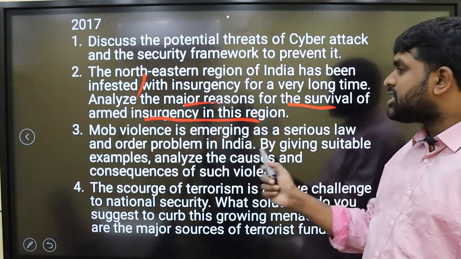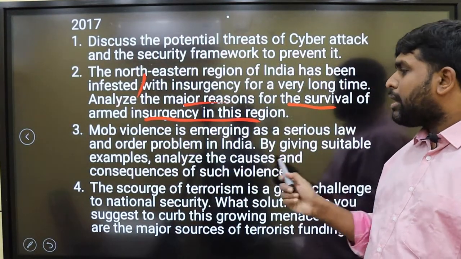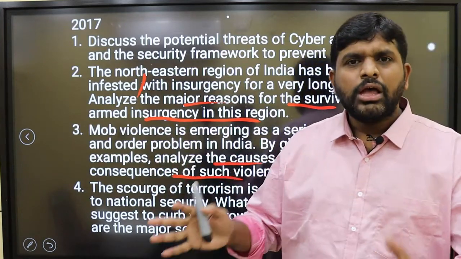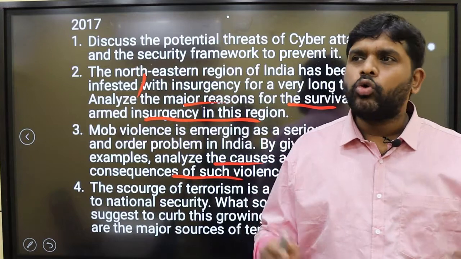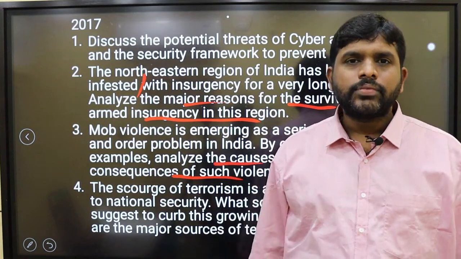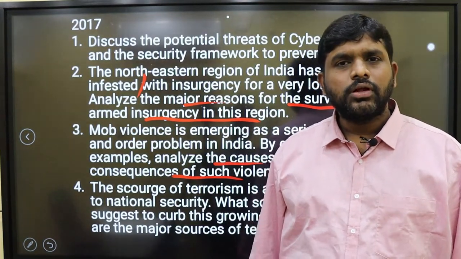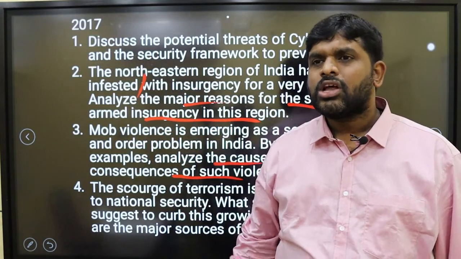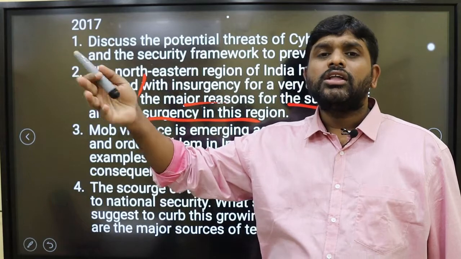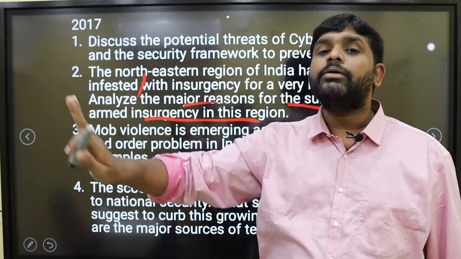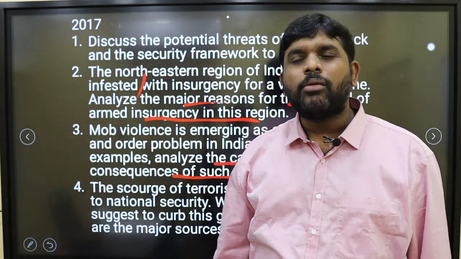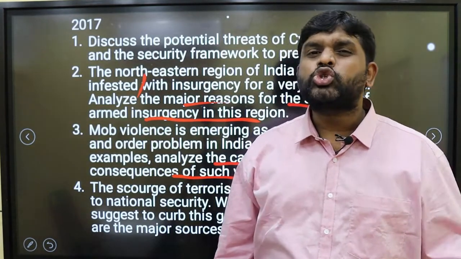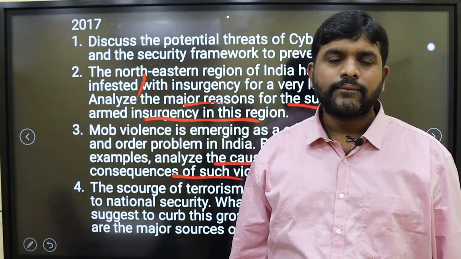Mob violence is emerging as a serious law and order problem in India. By giving suitable examples, analyze the causes and consequences of such violence. A mob will go, they will kill and they will come back. Who killed these people? Internal security issue. The police cannot arrest them because nearly 300, 400 people will be there. People who go for cow slaughter were being killed by mobs. Mob violence became very common nowadays. How can we curtail it? What are the legislative measures to stop such mob violence?